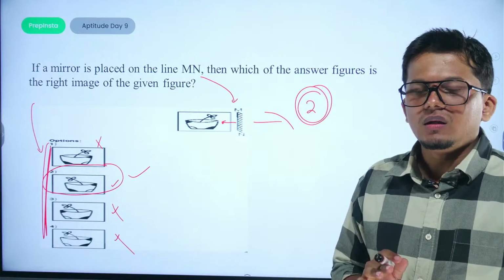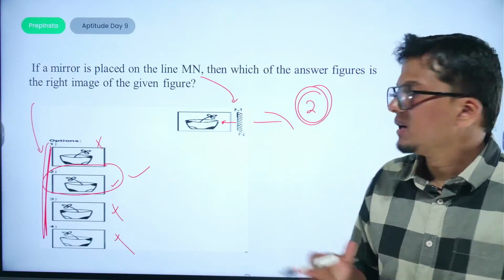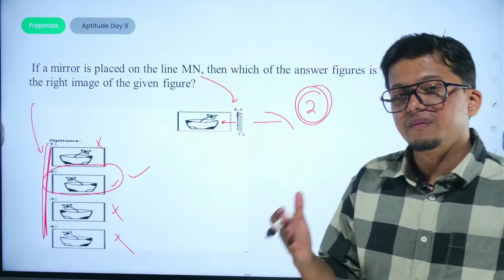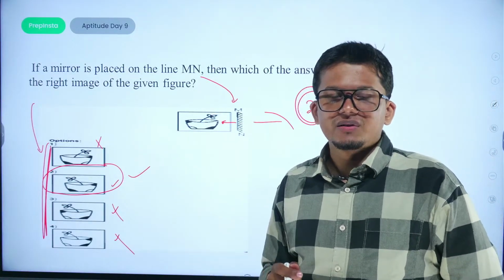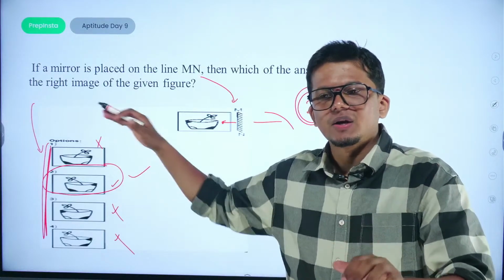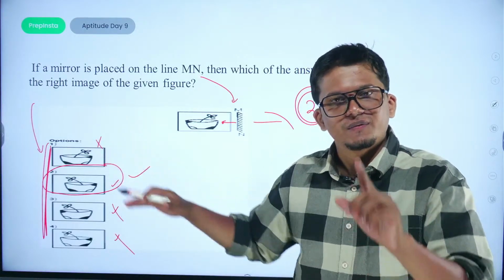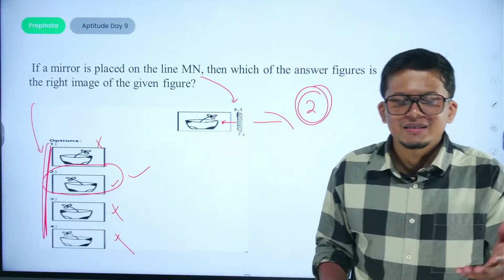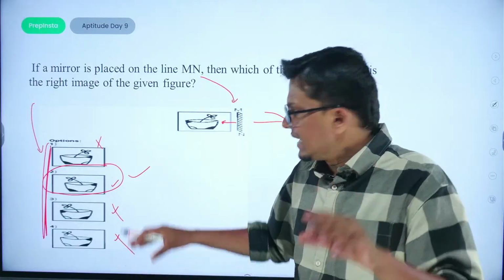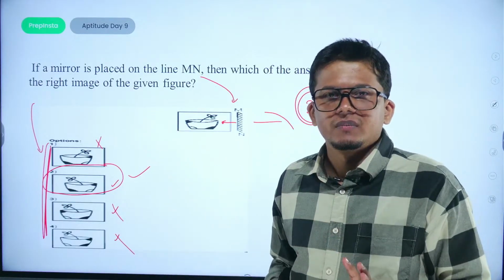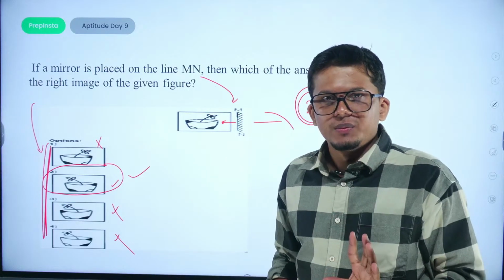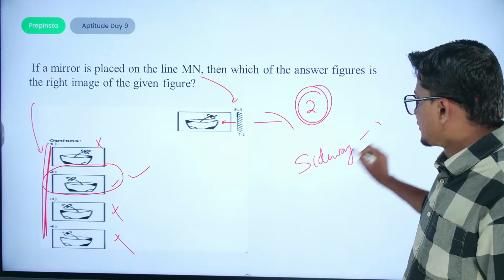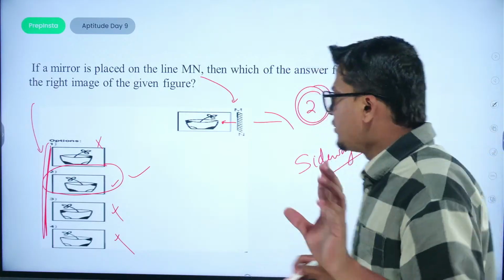One more thing, whenever you face any sort of difficulty with these diagrams, or you are confused about the orientations, always remember, just eliminate the wrong answers. By eliminating the wrong answers, you will definitely get the right answer. So in such a situation, whenever you find it hard to solve the questions, one by one just eliminate the wrong answers. Okay, check the orientation one by one. It should be sideways and it should be reversal. So you just have to check two things and look at the orientation one by one.